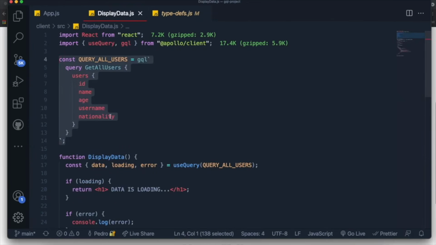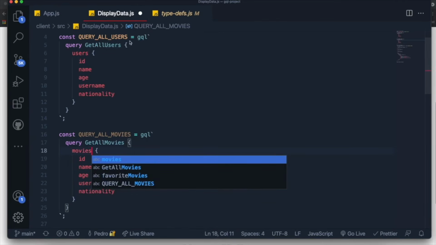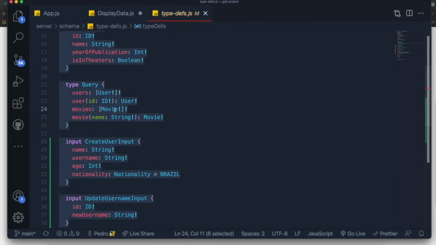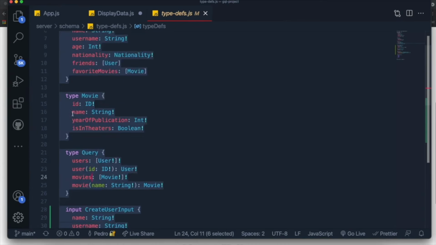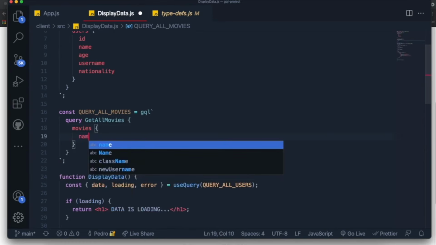So for us, it's going to be very simple. All we're going to do is we're going to come over here. We're going to create a new GQL statement. Let's say query all movies, like this. And then instead of get all users, let's just call this get all movies. And we can just specify that we want to grab the movies field from our API. And it will return a list of movies. So each movie can have a name, a year of publication, and an is in theaters Boolean. So I'll just grab the name of the movie for simplicity reasons. So I'll literally just grab the name over here.